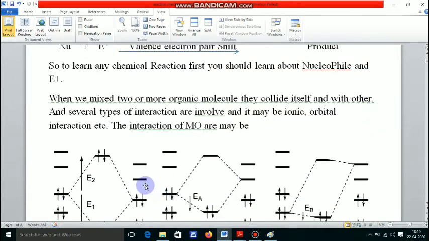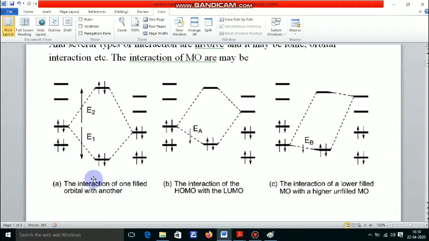In this diagram you see this, here this is one set of molecular orbitals of organic molecule, suppose A, and here this is another set of molecular orbitals of molecule B. When you think about a reaction, you must consider all types of interaction between all the molecular orbitals.